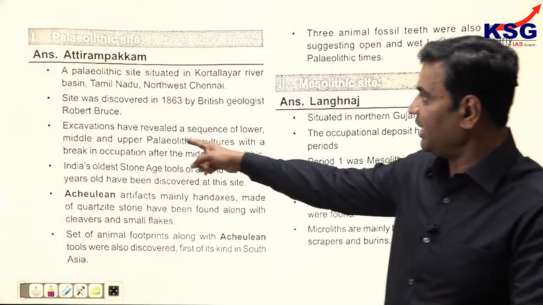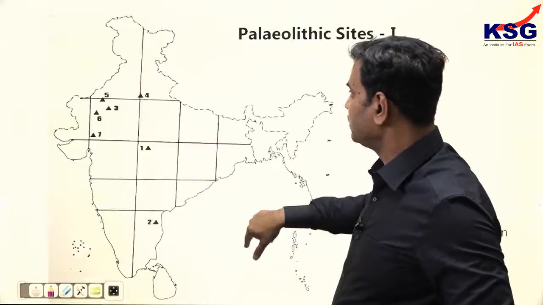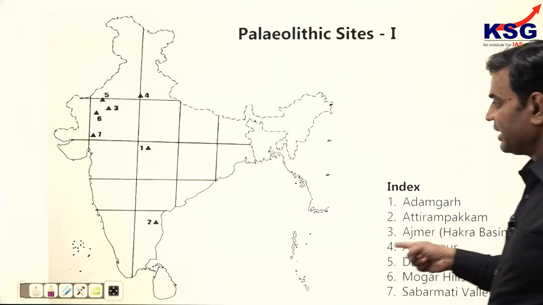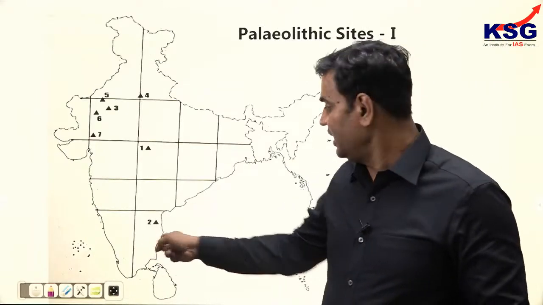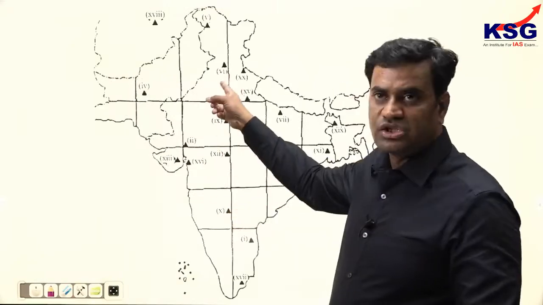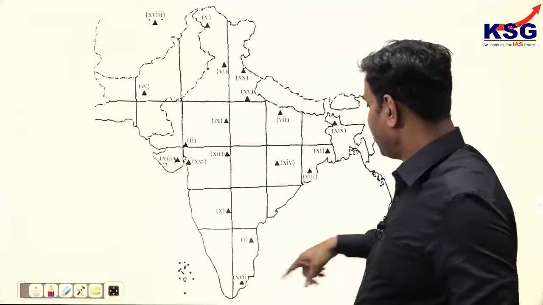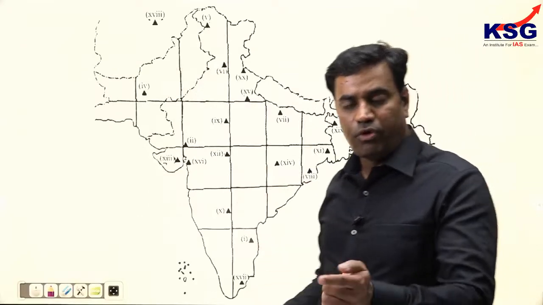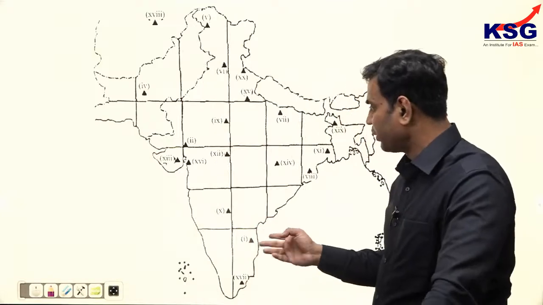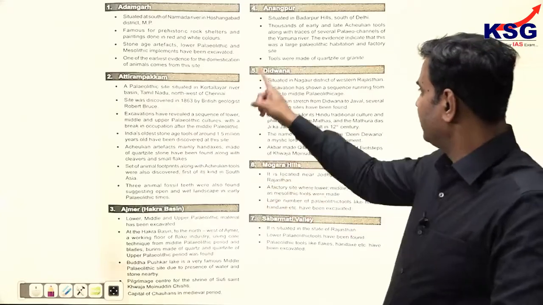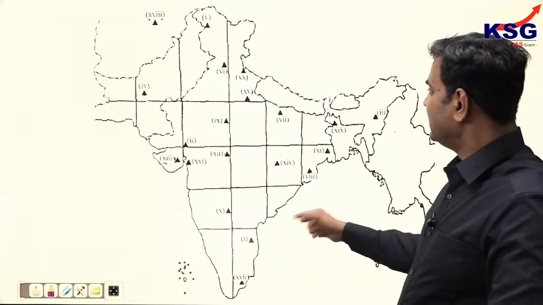Atirampakkam. See, Atirampakkam was there. Again, I'll let you know very important thing to understand. In this book, Atirampakkam is located here in second number site. Clear? And again, I'll let you know. In 2021, Atirampakkam was asked only. Clear? This is the first Paleolithic site Atirampakkam asked here. Say one number. So from the book only you will get all the questions asked in UPSC. Atirampakkam is there in the book only, and UPSC asked in 2021. Atirampakkam located here. And not only this, we have given information about these sites as well.